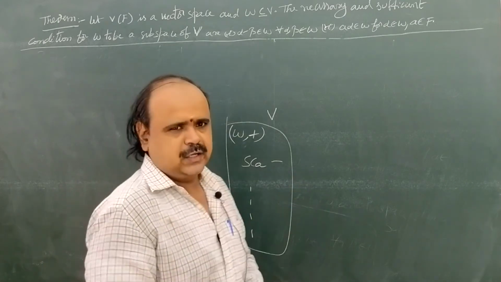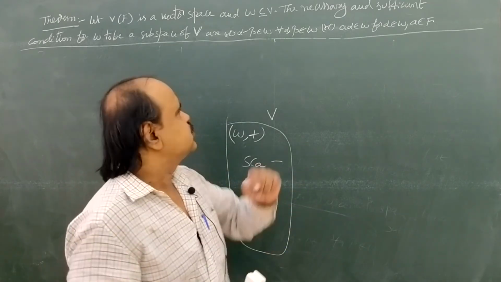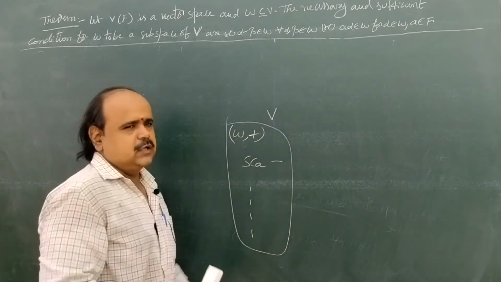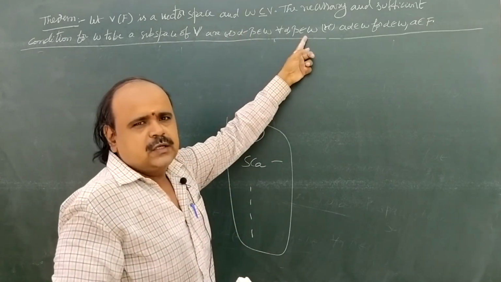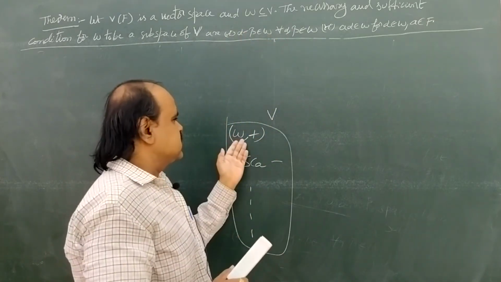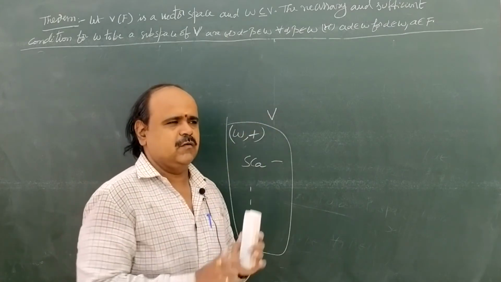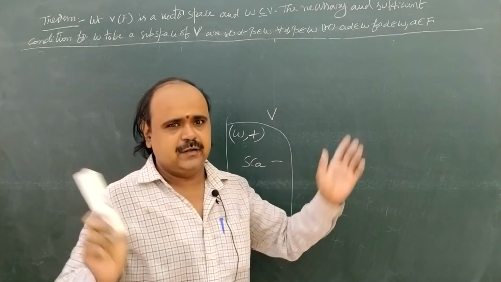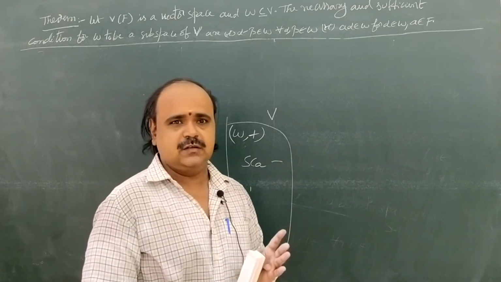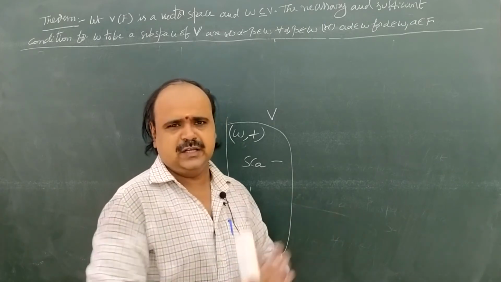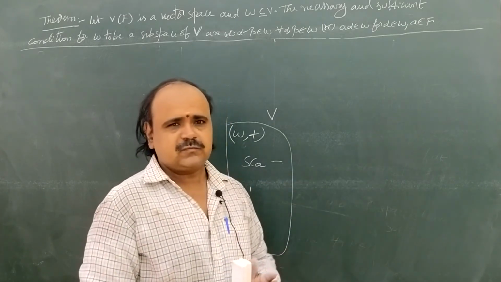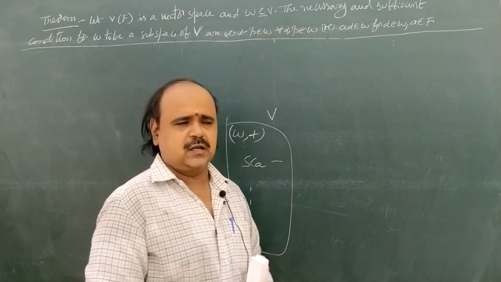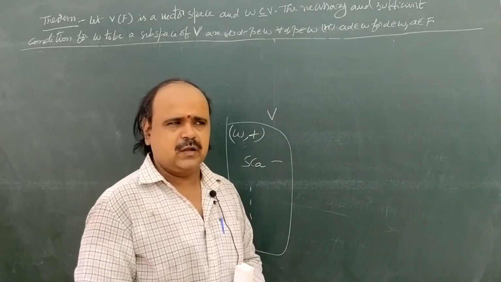To reduce that burden, mathematicians introduced these two conditions only. Without proving all those conditions, with these two conditions alone we prove directly that W is a subspace of V. Why? Because vector spaces and vector subspaces have very wide applications in scientific, biological, geological and many other areas.